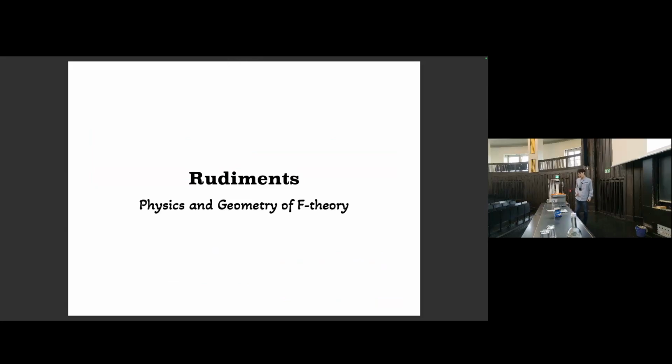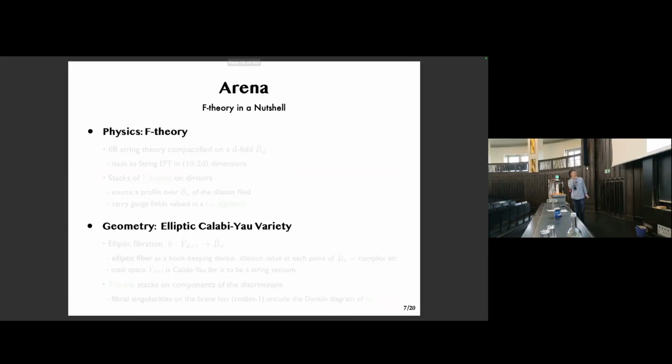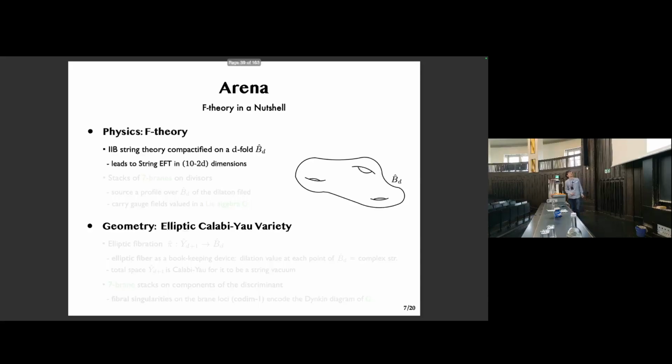So let me first give some rudiments to set the scene up. Our arena is F theory, about which we've already heard a lot, but let me still try to be self-consistent. So we compactify type 2B string theory on a base B hat, which leads to a string EFT in 10-2D real dimensions. And here, the internal space B hat has stacks of 7-branes on its divisors. They source a dilaton profile and carry gauge fields valued in a real algebra G.